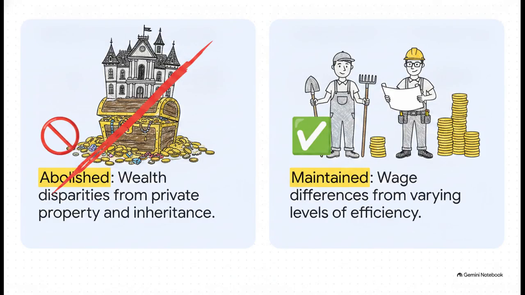Well, the answer is actually no. There is not complete equality of income. Our source makes a really critical distinction here. What socialism abolishes are the massive wealth disparities that come from private property and inheritance laws. Because you can't privately own a factory or inherit a massive estate, that specific type of inequality is gone. However, the system absolutely maintains wage differences that arise from varying levels of efficiency and skill.